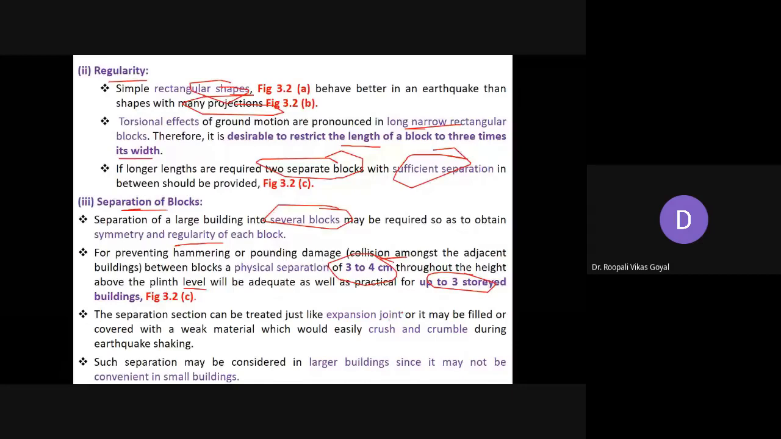And this separation section can be treated just like an expansion joint, कि expand हो रहा है, ठीक है. And it may be filled with some weaker material that can be easily crushed and crumble during the earthquake shaking. So whatever separation part is there, it should be filled with certain weaker material जो crush and crumble हो जाएगा at the time of the particular shaking. So such separation may be considered in large building. Okay, and it may not be convenient in the smaller building.